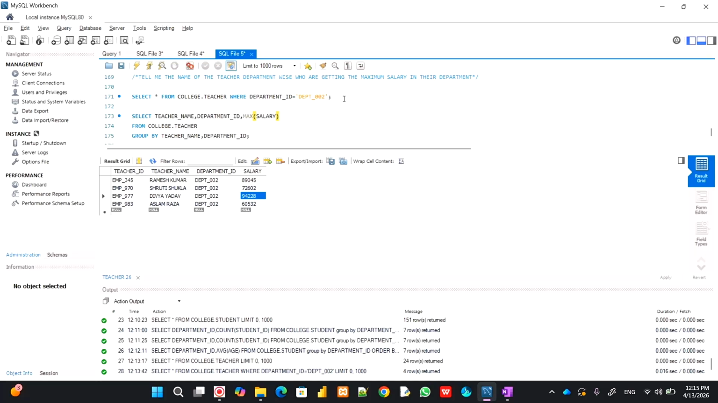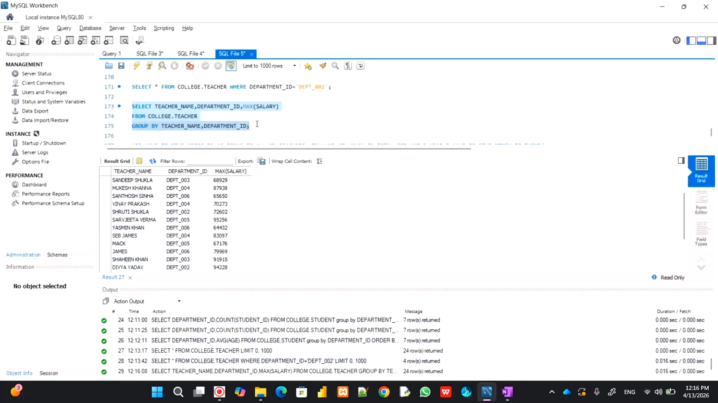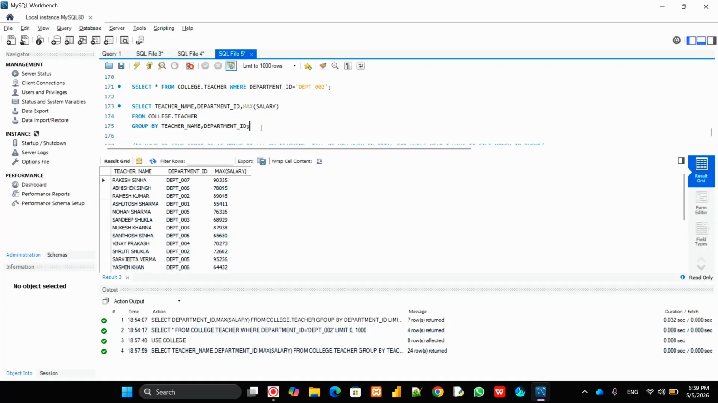That also I'll show you. Sorry, teacher name and department ID together. Okay, let's see. So here, Divya Yadav should come for department 002. Now max of salary for department 002, group by teacher. Okay, friends, so what we discussed, right? Divya Yadav should come.